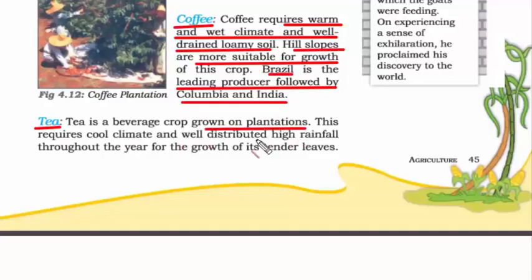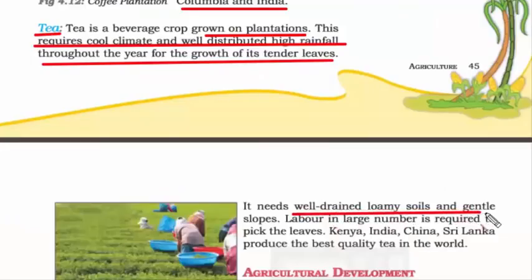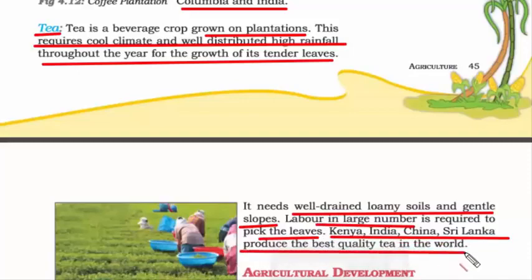Tea is a beverage crop grown on plantations. It requires cool climate and well-distributed high rainfall throughout the year for the growth of its leaves. It needs well-drained loamy soil and gentle slope. That's why you must have noticed that tea plantation in India is done on the slopes of Darjeeling, and you need extensive labor for this job to pick up the leaves of the tea. Kenya, India, China, Sri Lanka produce the best quality tea in the world.